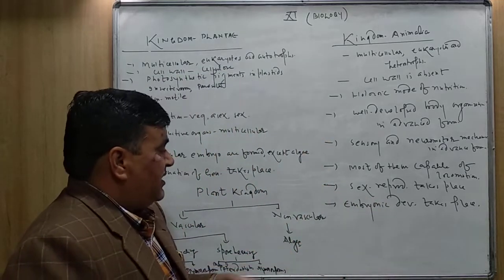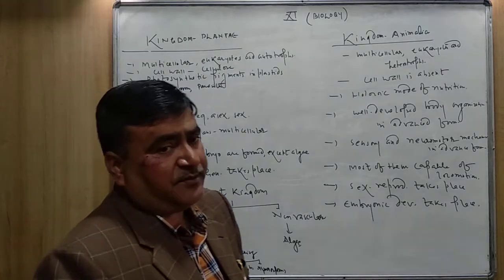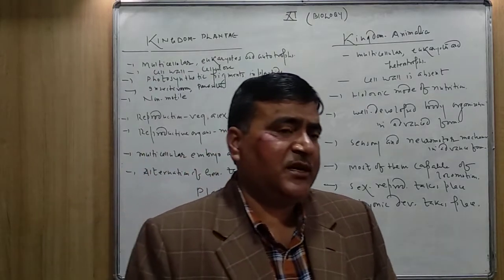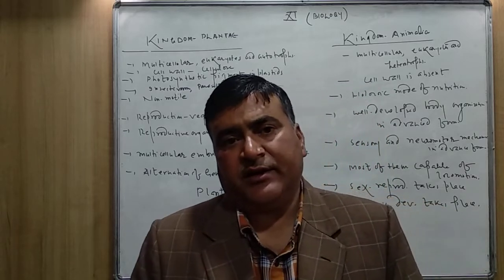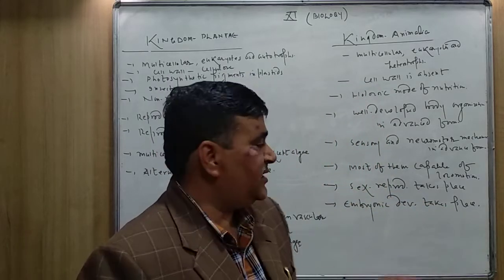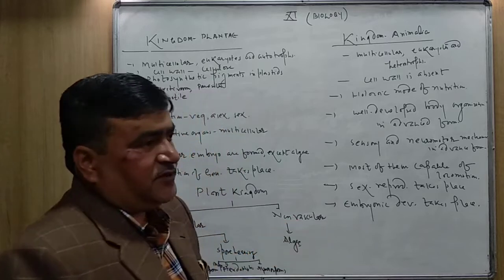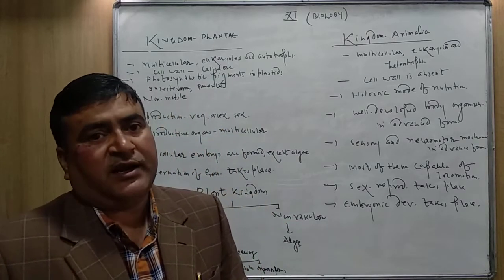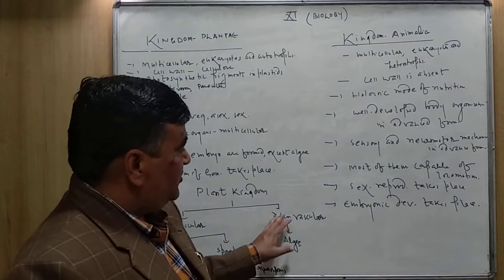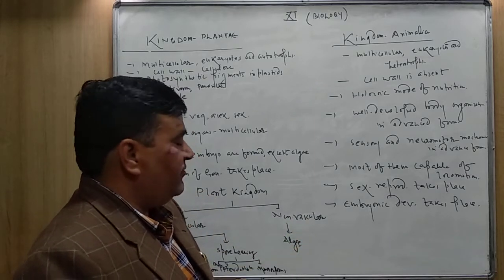The non-vascular plant is where the vascular system is absent, because the plants are very primitive. The whole plant is submerged in the water, and they don't have a vascular system like xylem and phloem to transport the water and food respectively. So non-vascular consists of mainly algae.